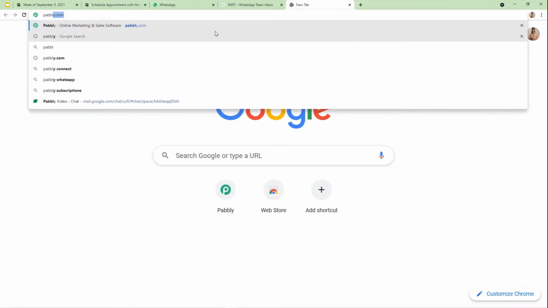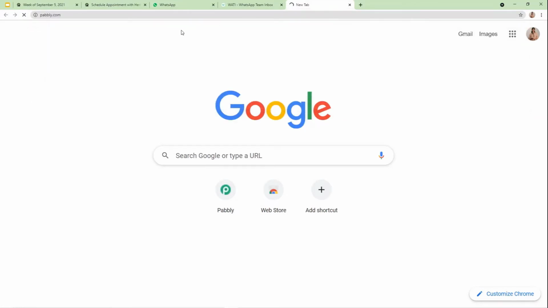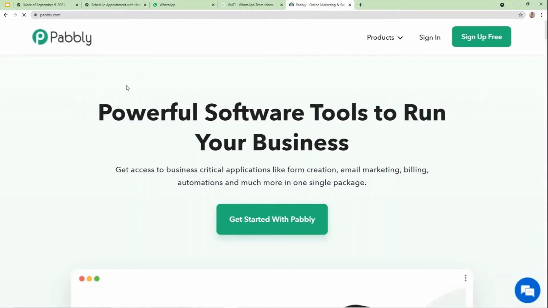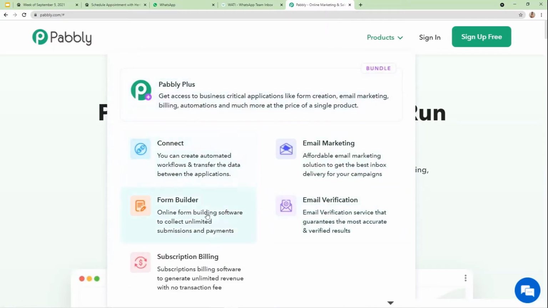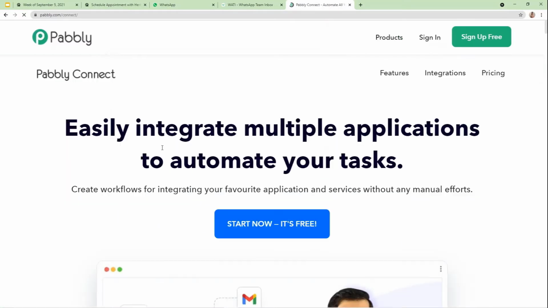P-A-B-B-L-Y, pabbly.com. This is how the website of pabbly.com looks. Here on the Products option, you can see various products are available, but we have to click on Connect. After clicking on Connect, you can see this is the landing page of Pabbly Connect.